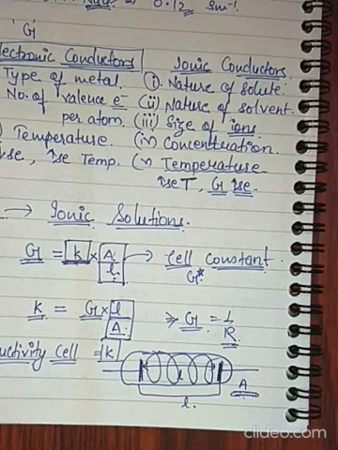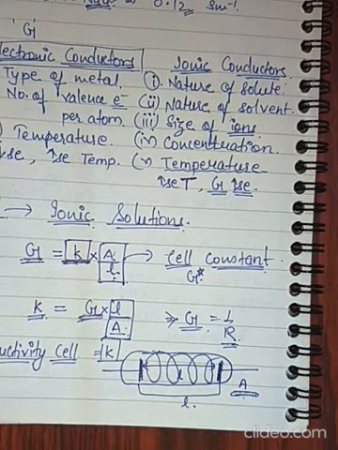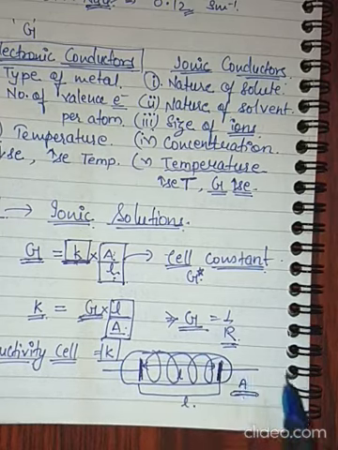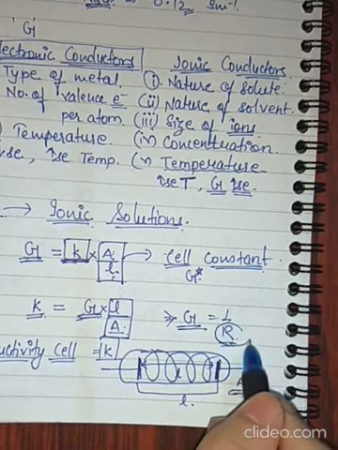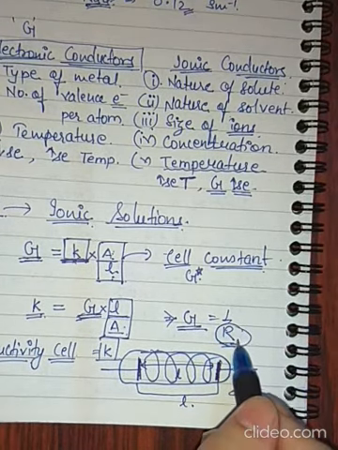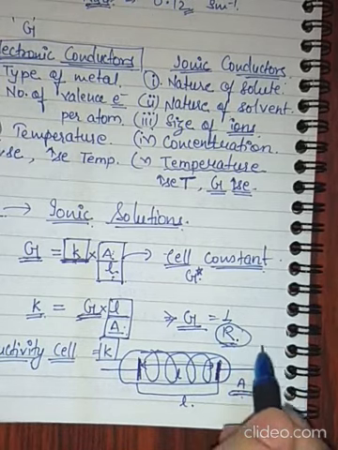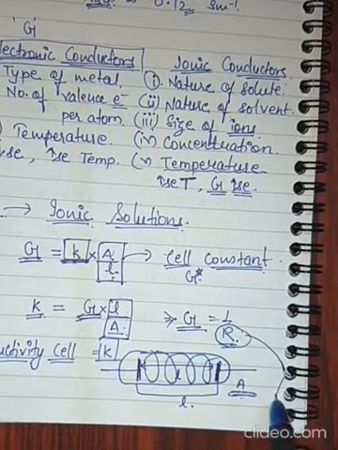To solve that, we need to take an electrolyte whose conductance value we already know, and that conductance value can be calculated by knowing the resistance of the solution. And what about resistance of the solution? Resistance of the solution can be calculated by a principle.